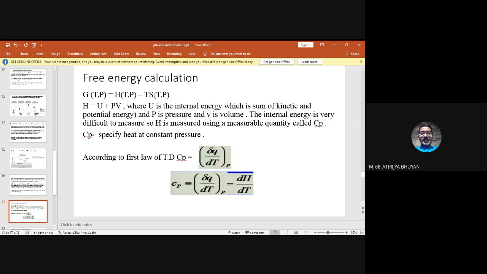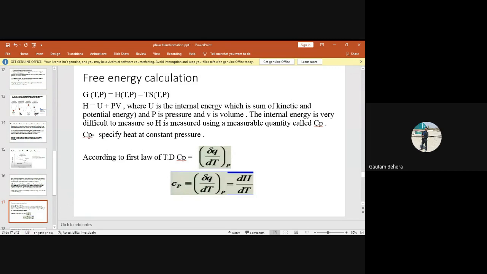If it depends on initial and final points, then yes. State function means it only depends upon the initial condition and final condition of the system. It never depends upon the intermediate part. Or if you take different paths to reach from one condition to another condition, then this function will not change. It only depends upon initial and final point.